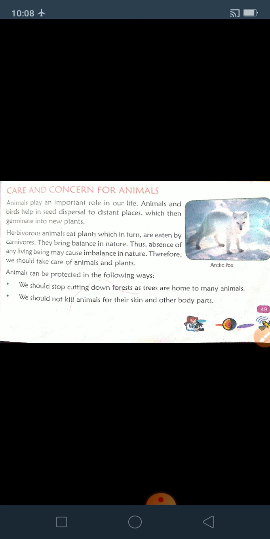And we have seen that some animals have different body structures to protect themselves from enemies. Deer, tiger, and leopard have strong legs to run very fast. Turtles and snails have shells to cover themselves from enemies. Polar bears and snow foxes are white in color so that they can easily hide in the cold region, or in ice. Some animals like hedgehogs have spines to protect themselves from enemies.